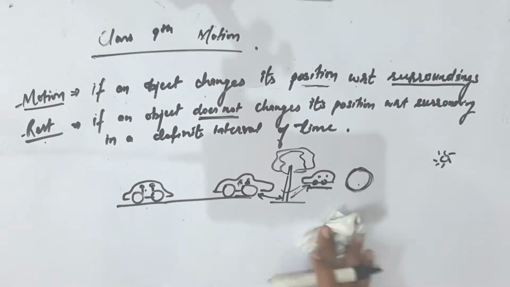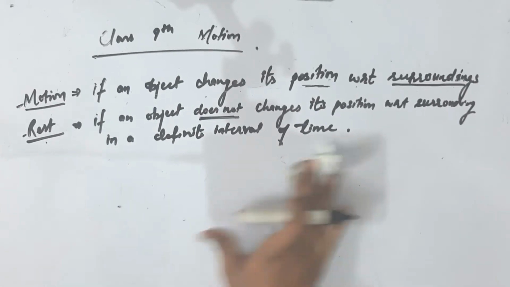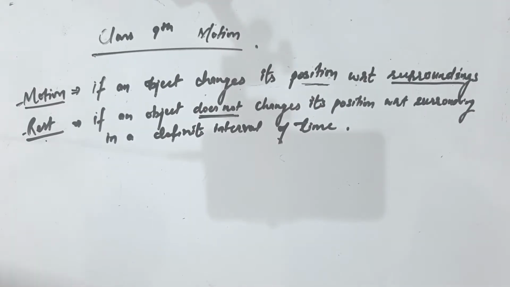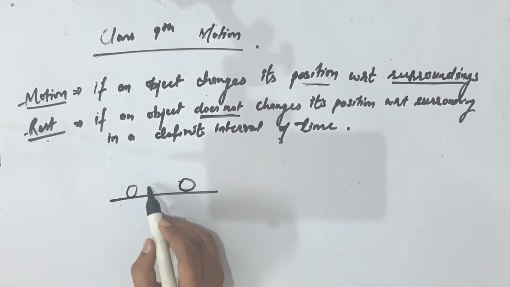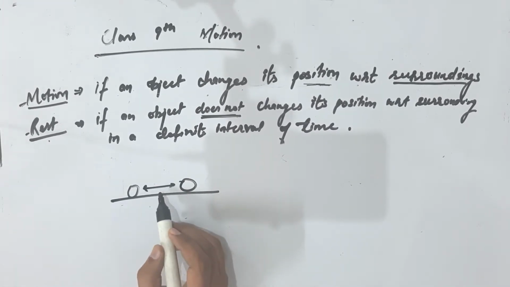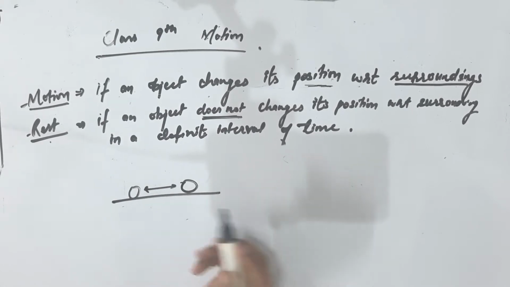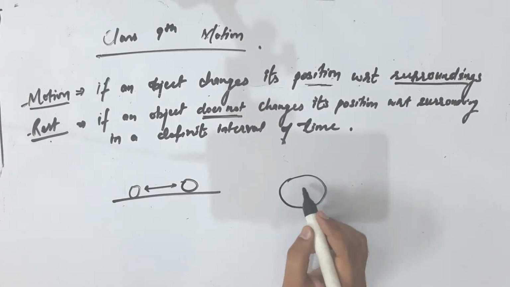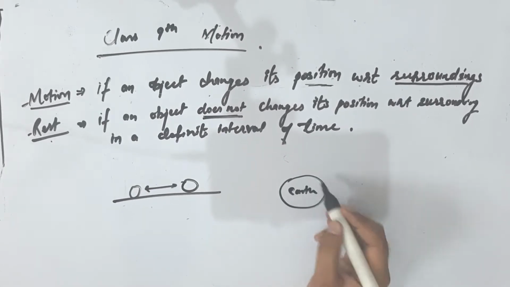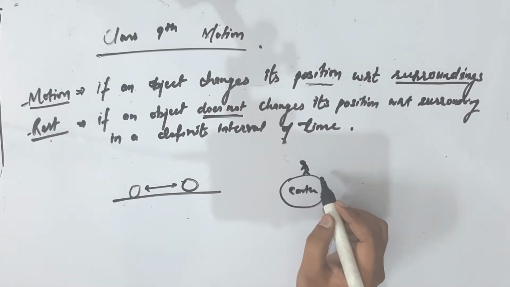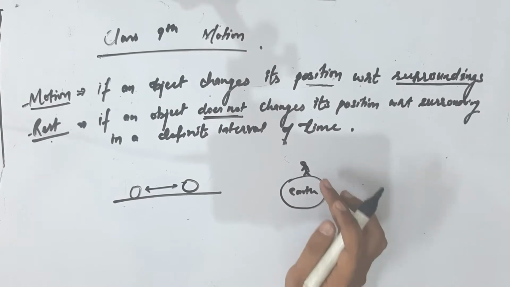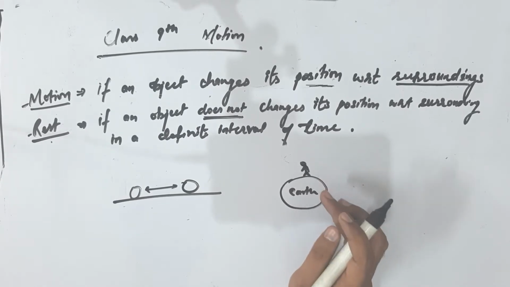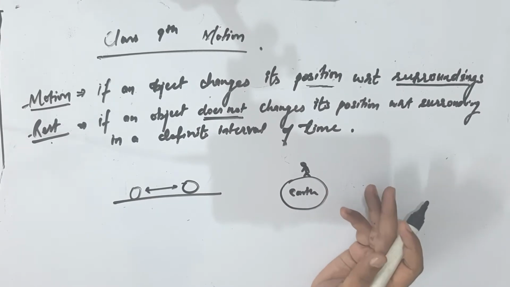Once again, what is rest? When two objects do not change their position. For example, on earth, you are standing or you are running. So with respect to earth, are you at rest or in motion? You might be thinking that I am running, that means I am in motion.